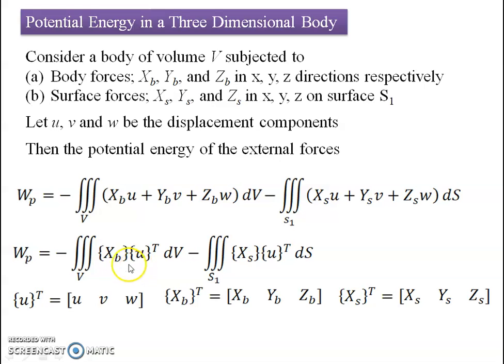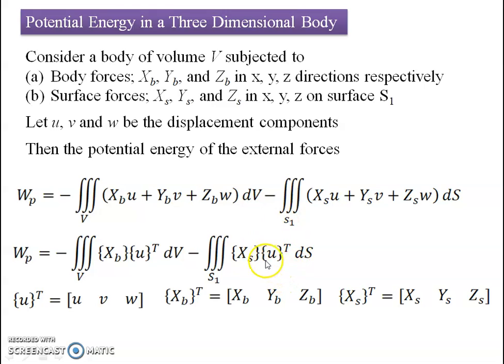Now we can represent this in terms of tensors. So XB tensor, this will be the body force tensor, and UT is the transpose. If I want to collect all the terms on one side, it will be a row and column multiplication. If I turn that column into a row, we can say I am going to have a transpose of it. So here XB into U transpose dV, minus XS, meaning the tensor of all the forces on the surface, into the respective displacement components column-wise.